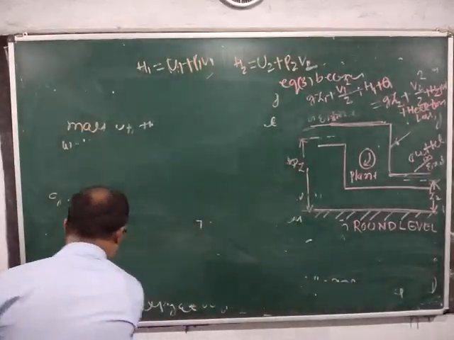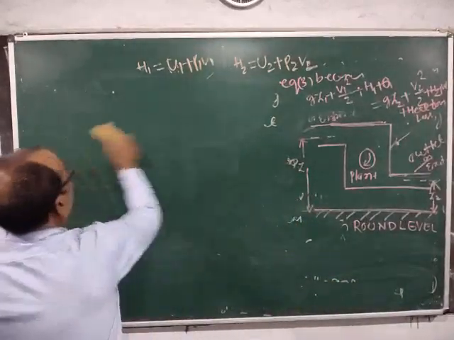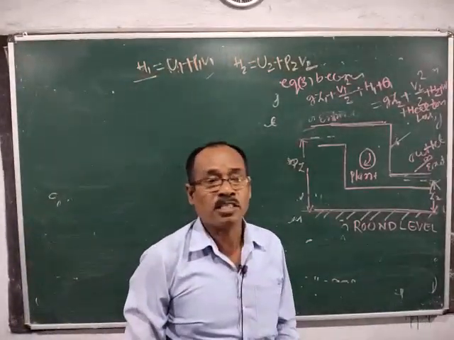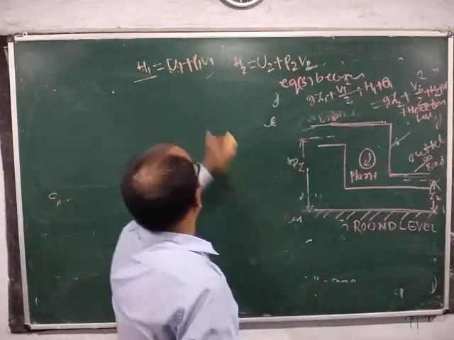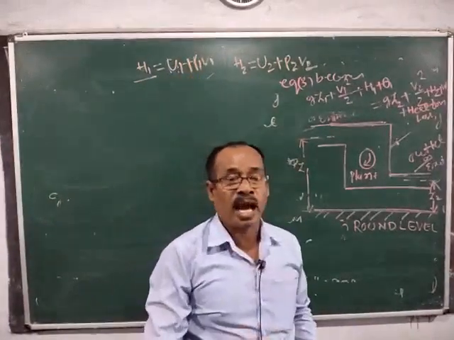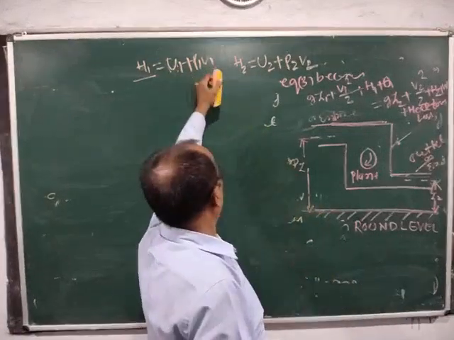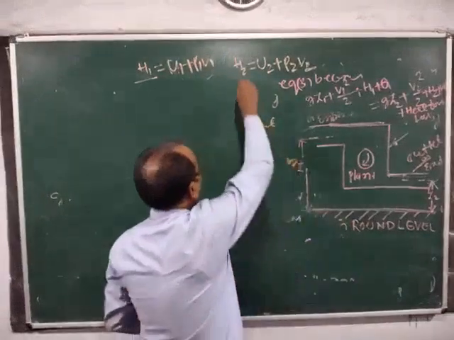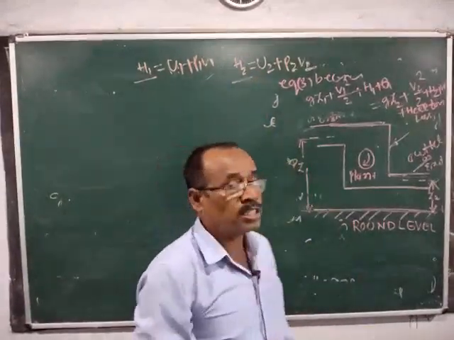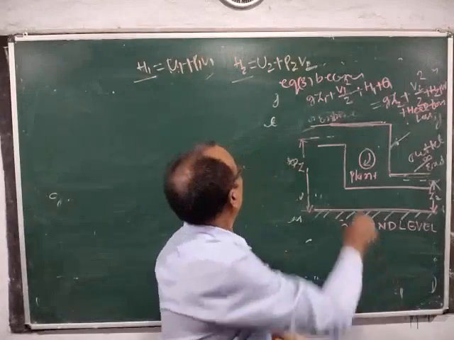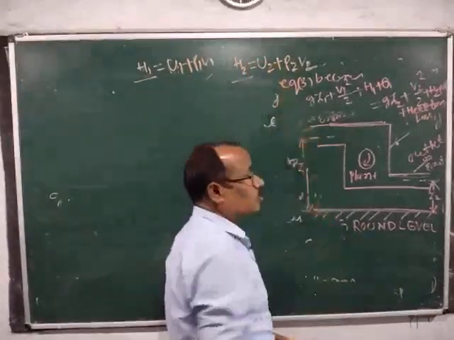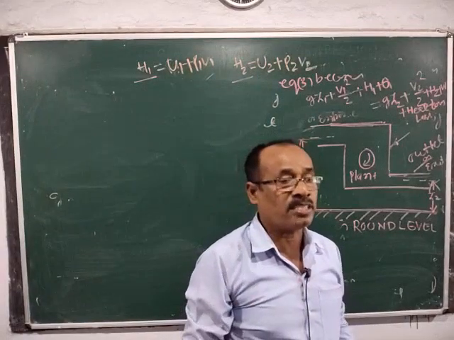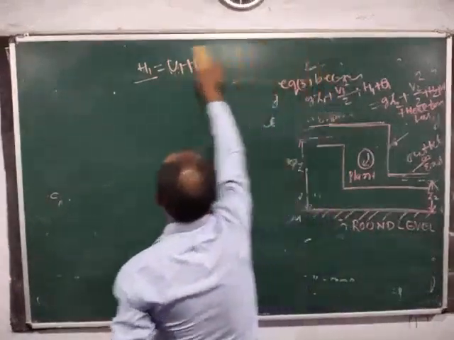Then we know that H1 is equal to U1 plus P1 V1. What is U1? Internal energy at inlet section. What is P1 V1? Pressure energy at inlet section. Then H2 is equal to U2 plus P2 V2, where U2 is internal energy at outlet section and P2 V2 is pressure energy at outlet section.